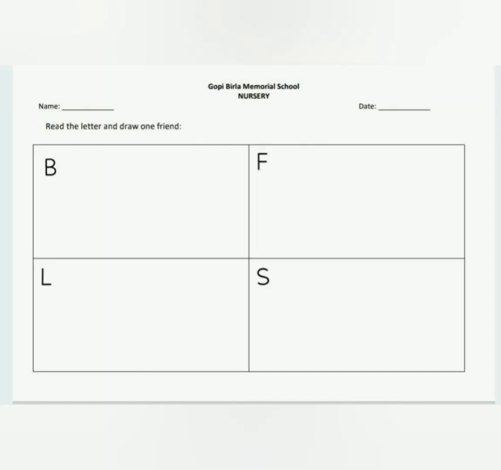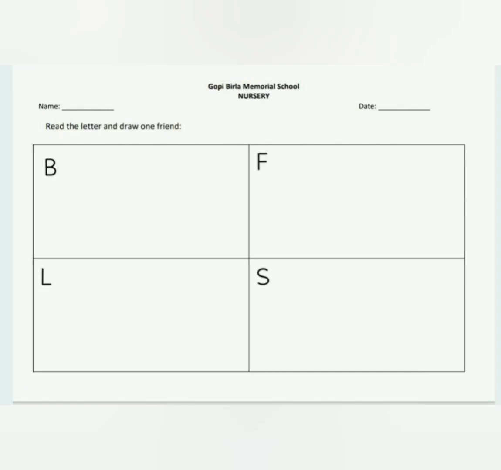Right? Okay. Now, children, it's time to know what is our home assignment for today. So let's go and see what is our home assignment. So children, this is our home assignment worksheet for today. But before we start any worksheet, what do we do? Yes, we ask our mama or our papa to write our name and today's date. After the name and date is written, let's see what the instructions are.